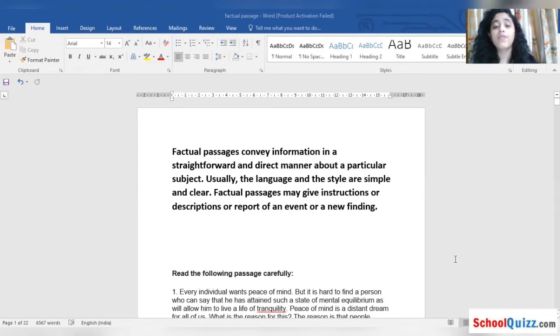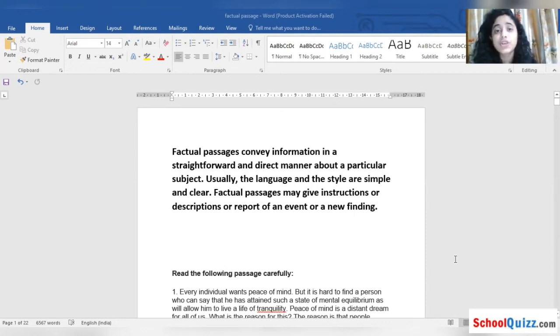Factual passages may give you instructions on how to follow something. When you go to buy something, suppose some machine, like a hair dryer, what is given are steps: how to start the hair dryer, at what temperature you have to use it, at what temperature you have to store it.